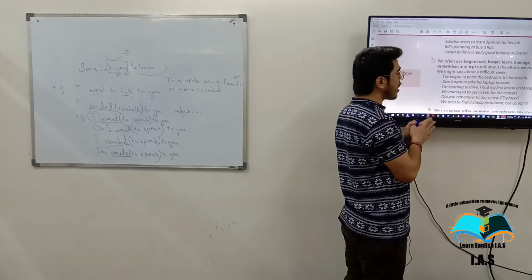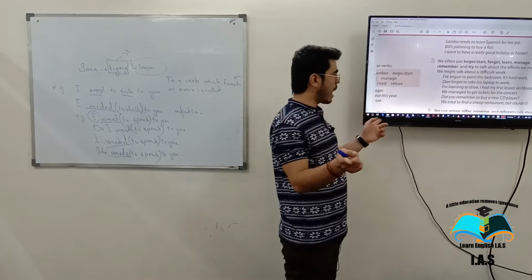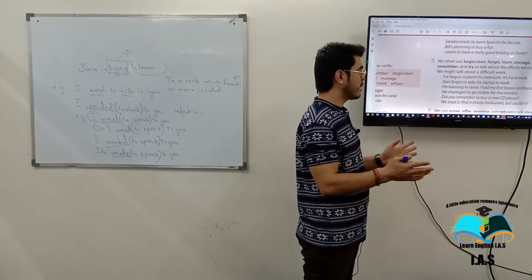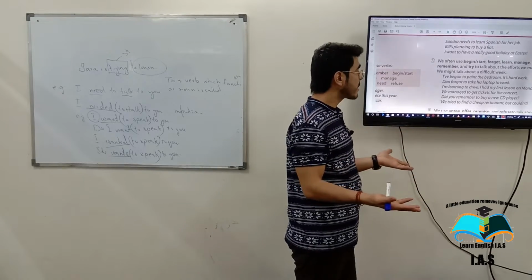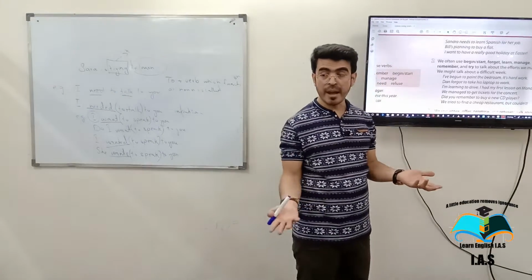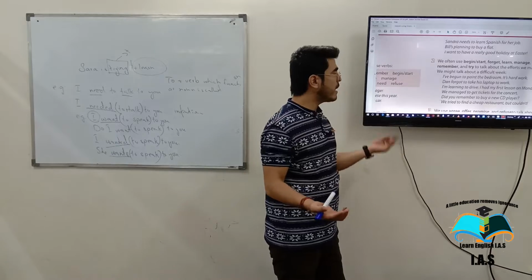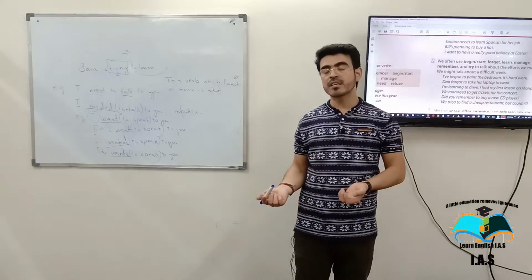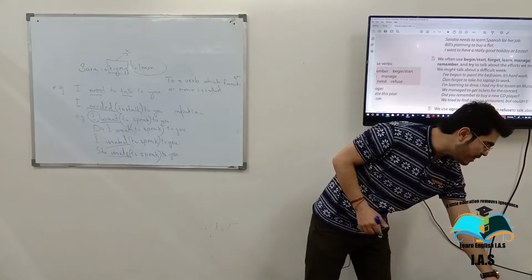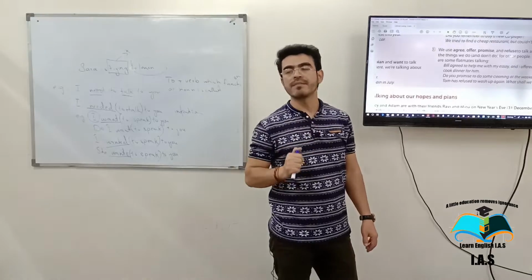I am learning to drive. I had my first lesson on Monday. To drive. And we managed to get tickets for the concert. To get. Did you remember to buy a new CD player? To buy. And the last one, we tried to find a cheap restaurant but couldn't. To find. Great. So now I think you know that wherever there is to plus verb, that is called an infinitive.